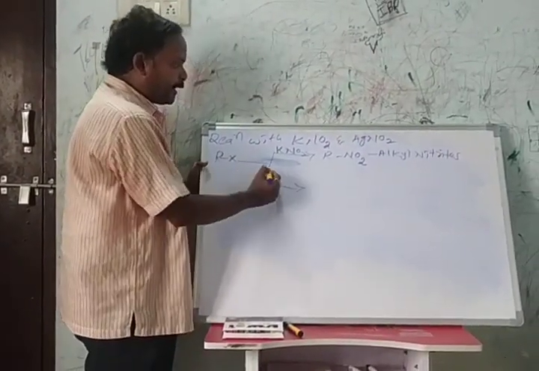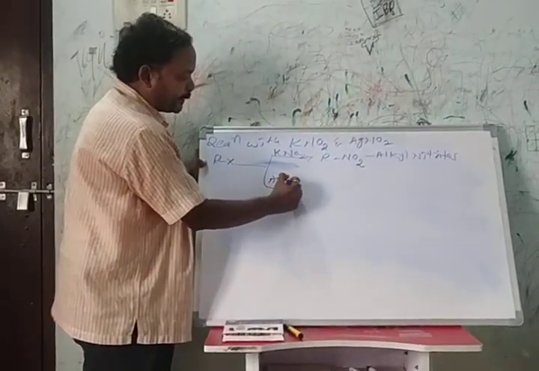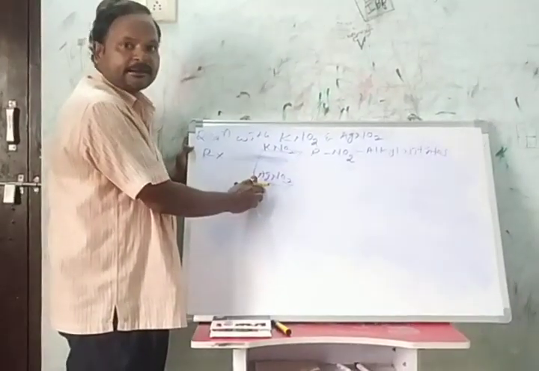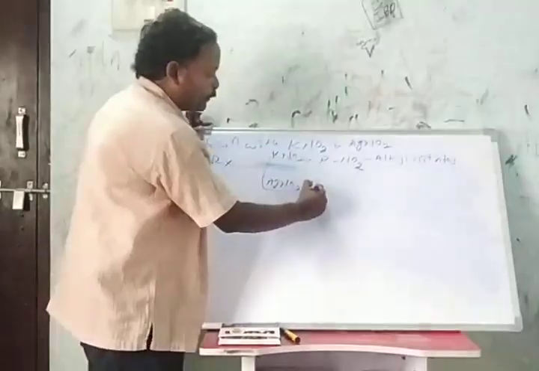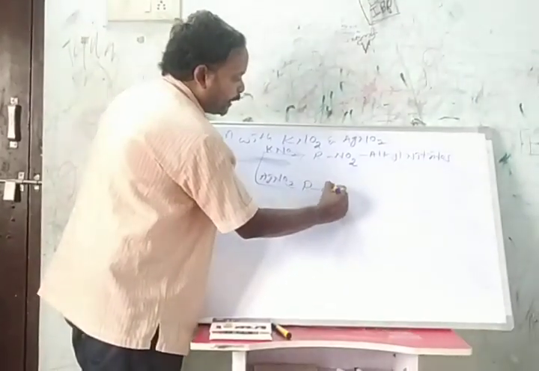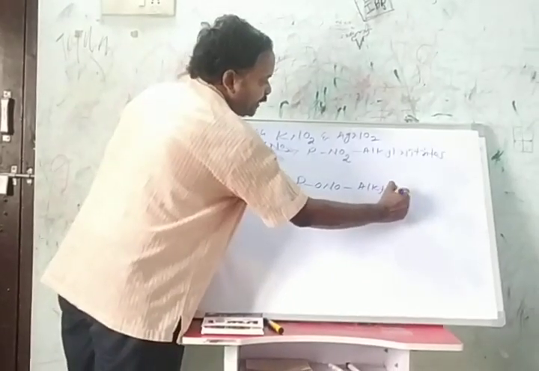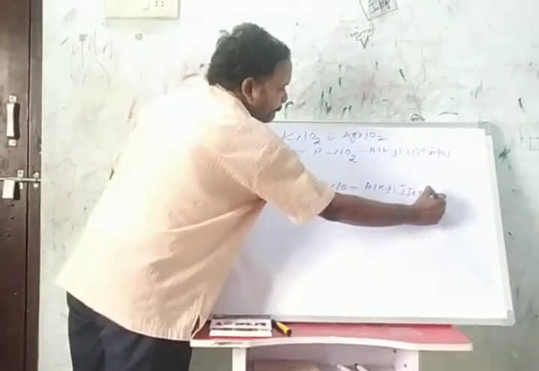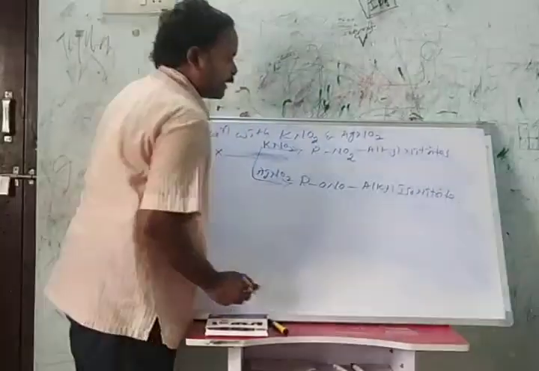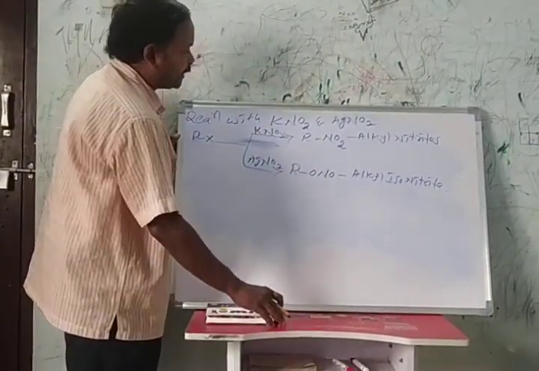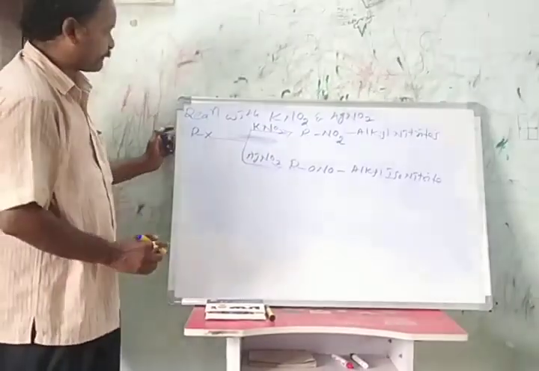When alkyl halide reacts with silver nitrite, a covalent nitrite, it forms RONO, alkyl isonitrite.